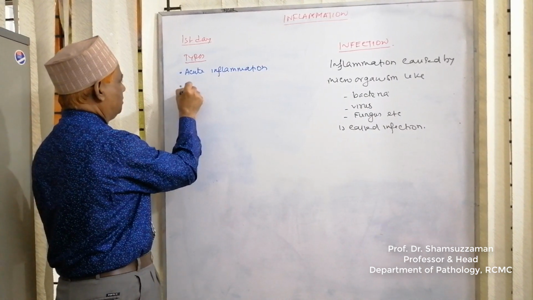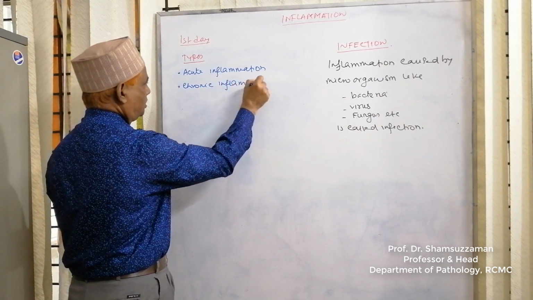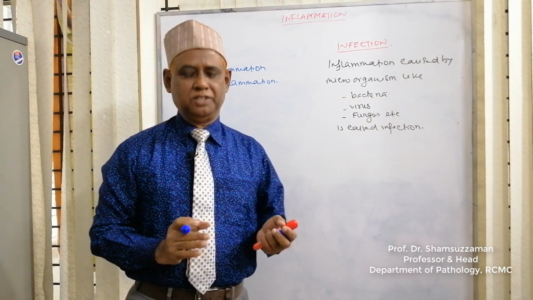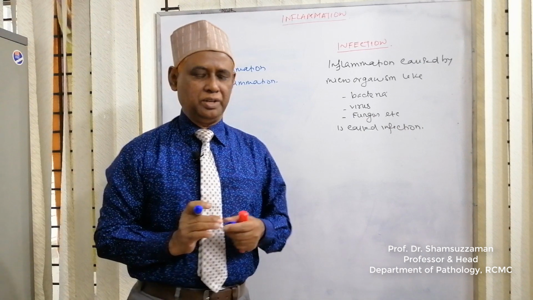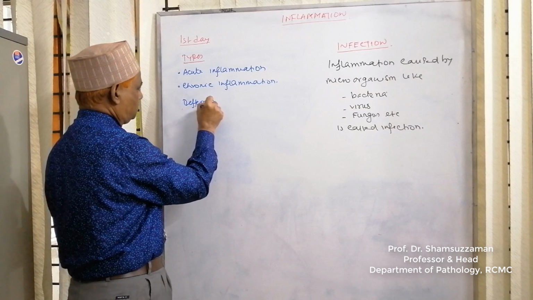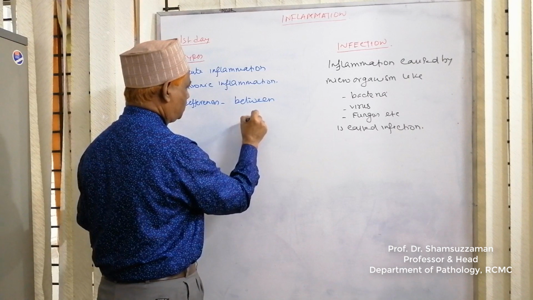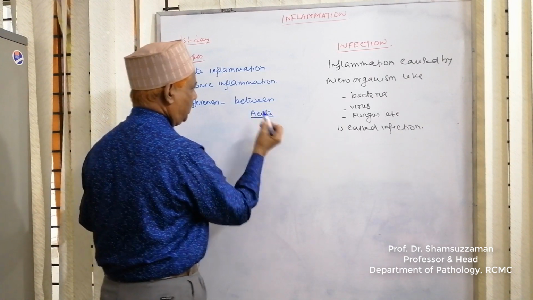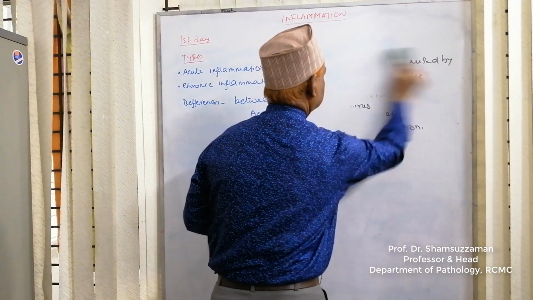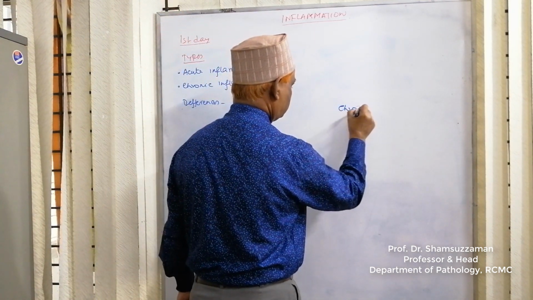Now come to what are the differences between acute inflammation and chronic inflammation.